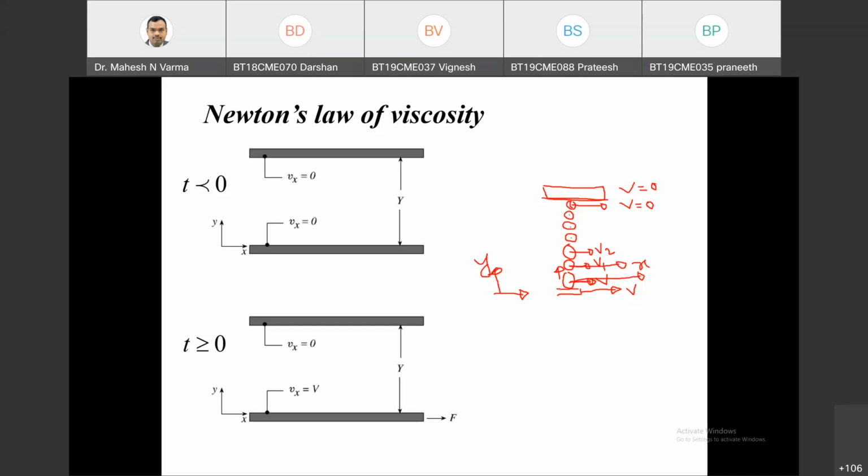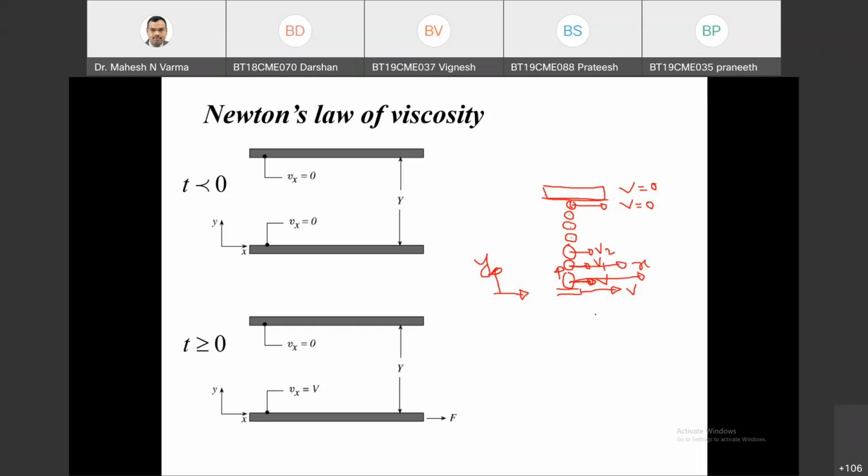So no bulk motion doesn't mean that there is no flow. Flow is there in y direction. There is a momentum in y direction, but this is transported in x direction because of van der Waals force of attraction and other forces of interaction. There will be other interactive forces between this molecule and this molecule. So momentum is transported in y direction, and this momentum is in x direction.